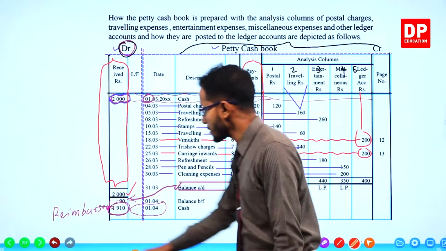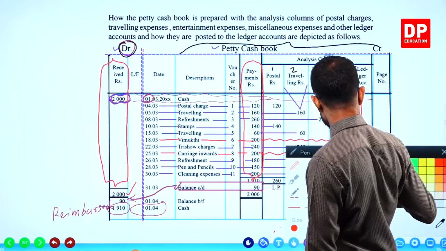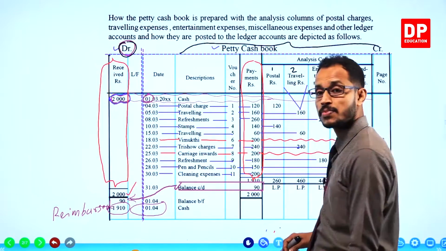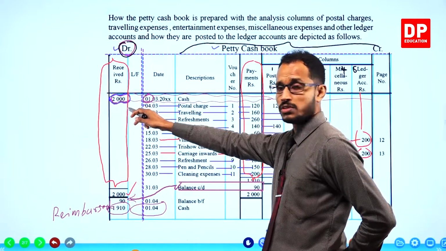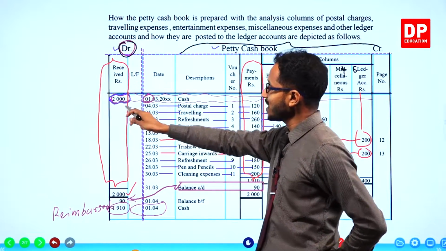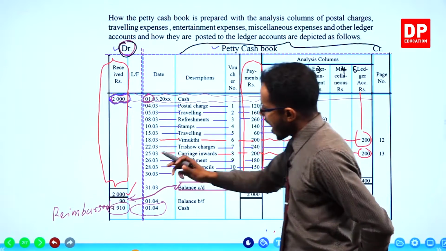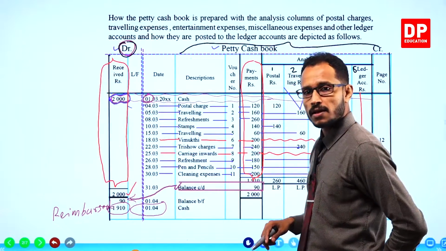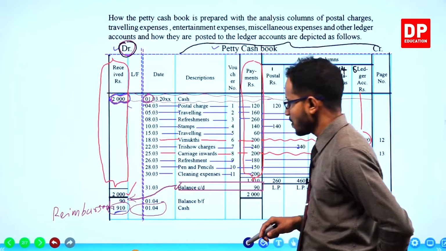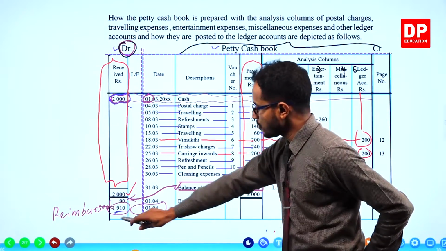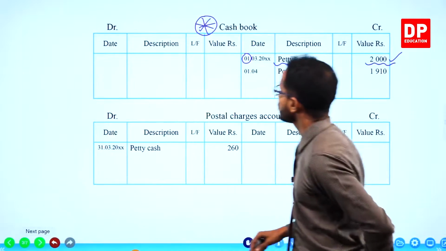Now children, we have to record the double entries, of course. We checked how this imprest amount which was debited to the petty cash book was entered on the cash book credit side. And now let's check how the reimbursed amount, which was debited in the petty cash book, is credited in the cash book.